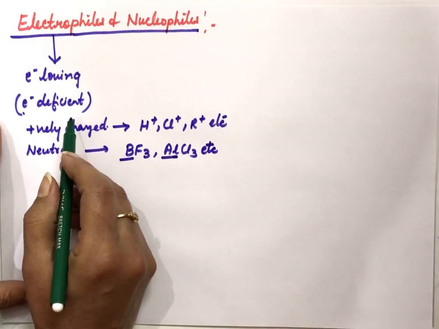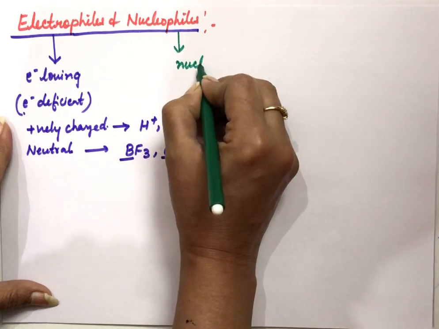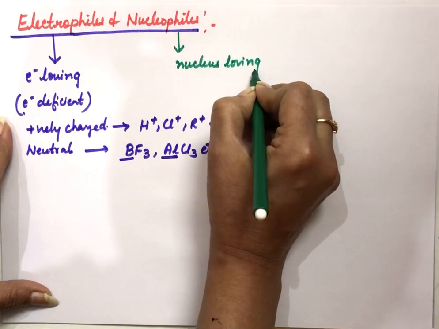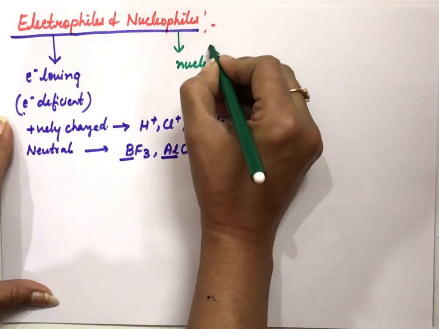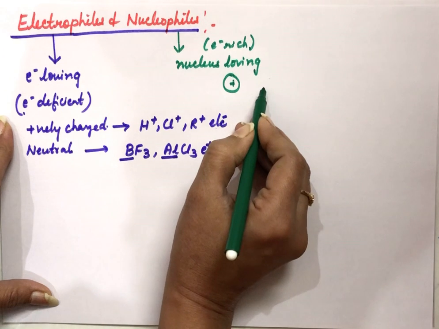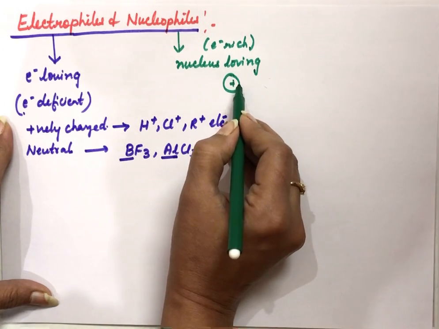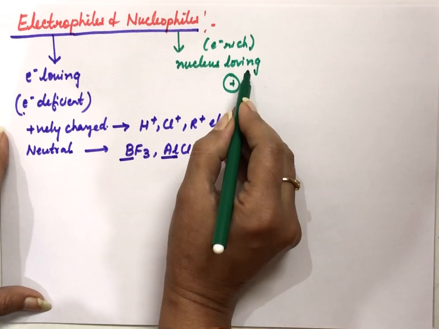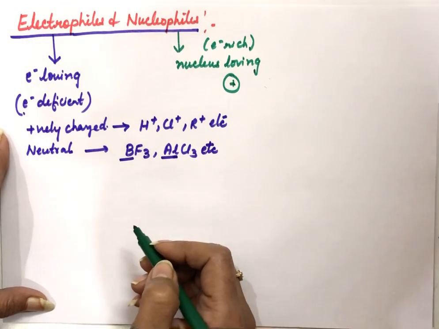Now, after knowing electrophiles, next one is nucleophiles. Nucleophiles are just opposite to electrophiles. These are nucleus loving chemical species, because the nucleus is positively charged, and nucleophiles themselves are electron rich. So they will attack at that point where electrons are less. That is why we say they are nucleus loving, because the nucleus is positively charged.